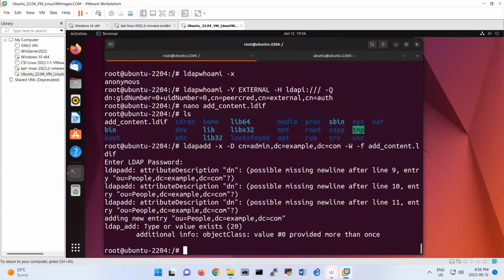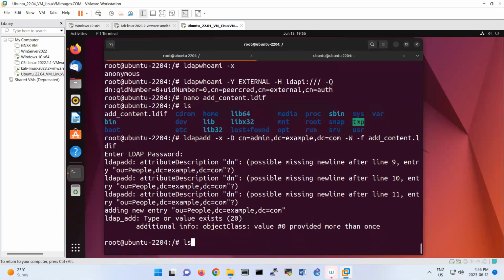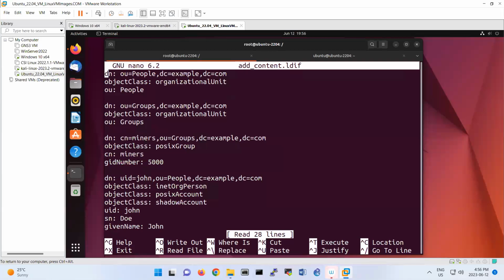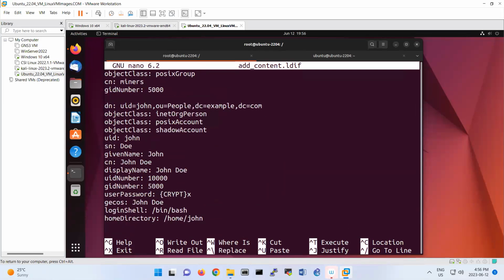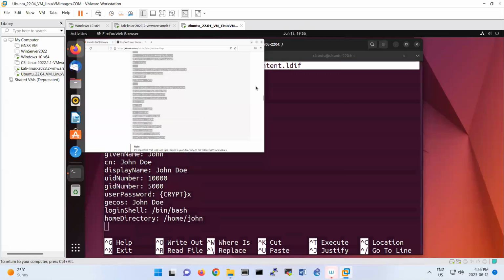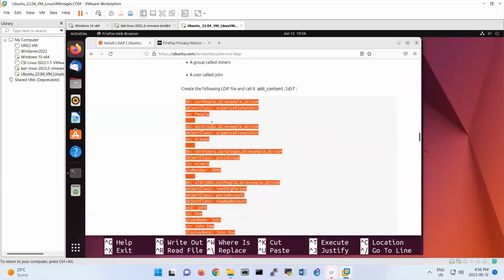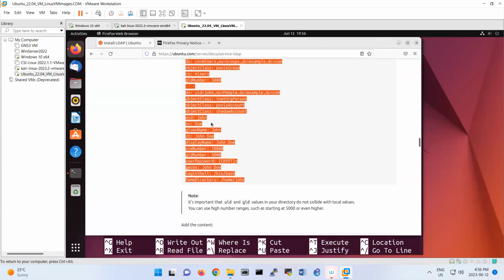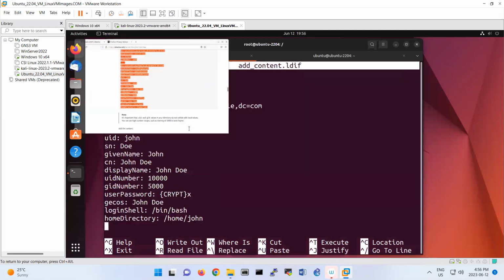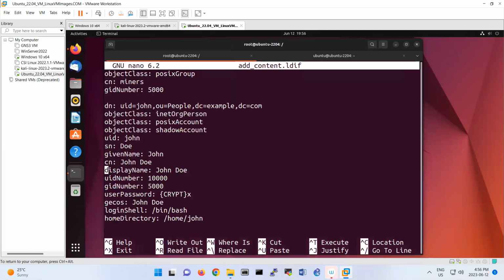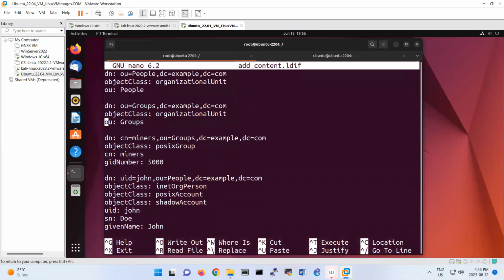So it's saying there is a possible missing new line. You see that under line 9, OU. Let's see that one. Probably we have a problem here. Line 9, pasted from here, shouldn't have any issue. Maybe I do it again.